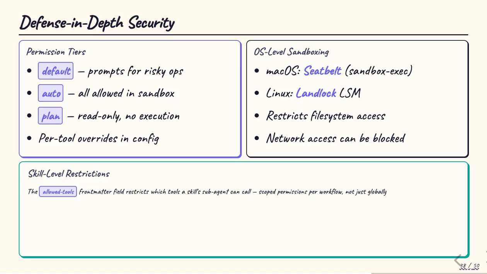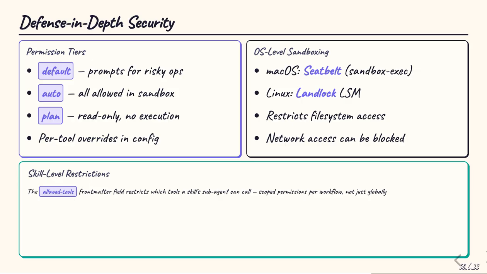Claude Code's security is layered. At the permission level, there are 3 tiers. Default mode prompts the user before risky operations. Auto mode allows all operations within the sandbox, and plan mode is read only with no execution. These can be overridden per tool and configuration.